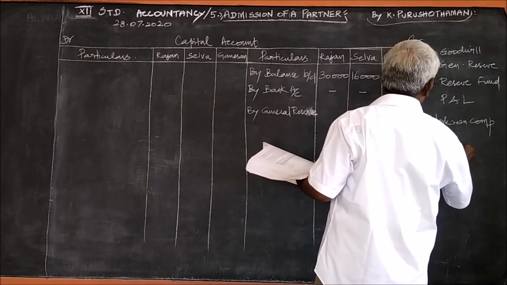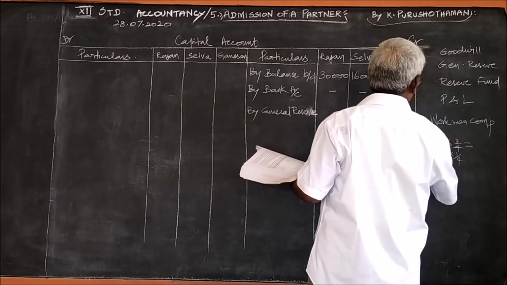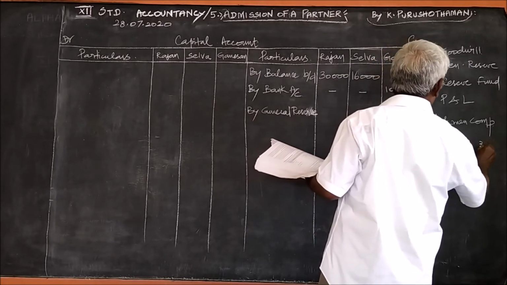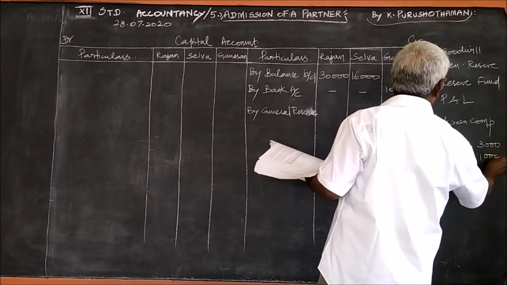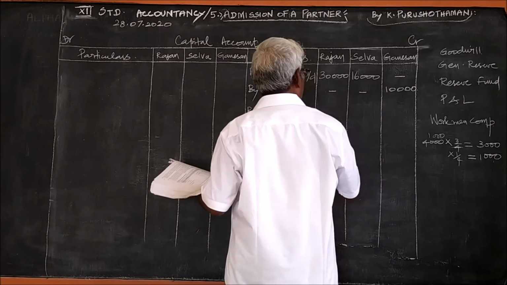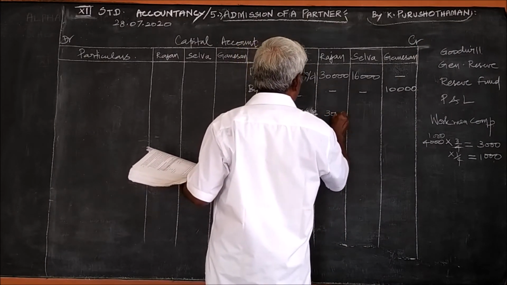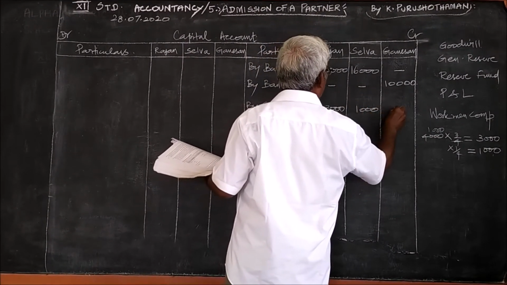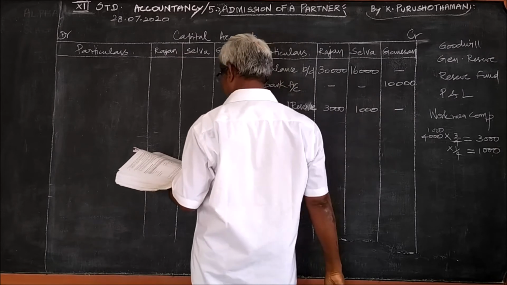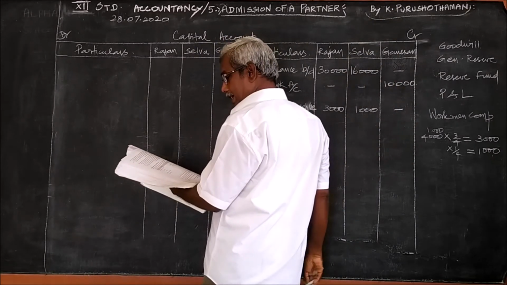Therefore, 3 by 4 into 1 by 4. If you simplify, you will get 3,000 and 1,000. This is general reserve. So, 3,000 you write here, 1,000 for Selva and for the new partner Naveen.